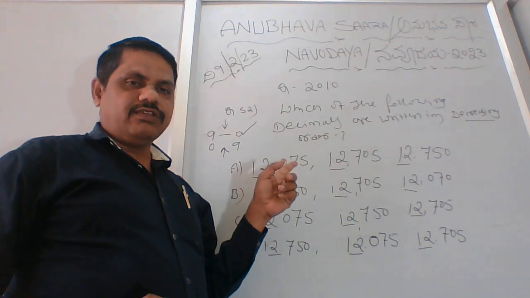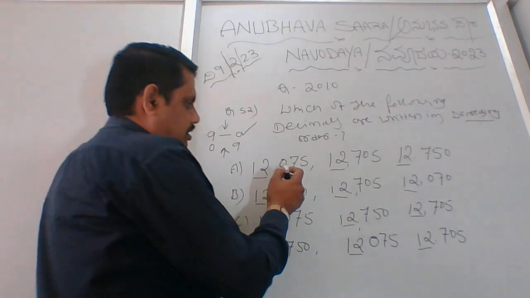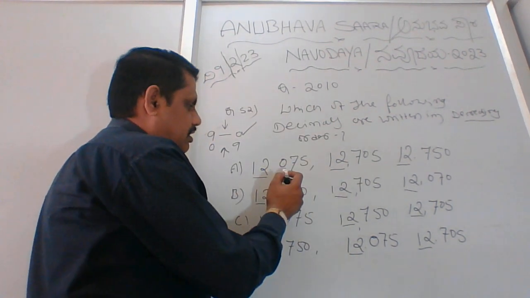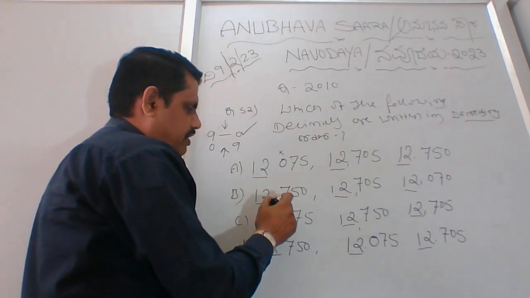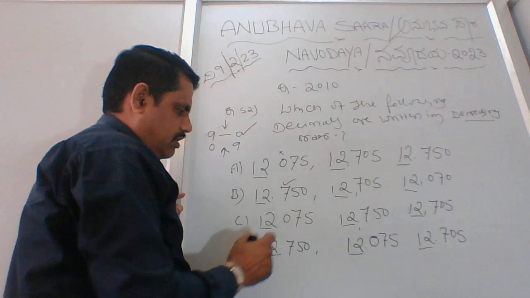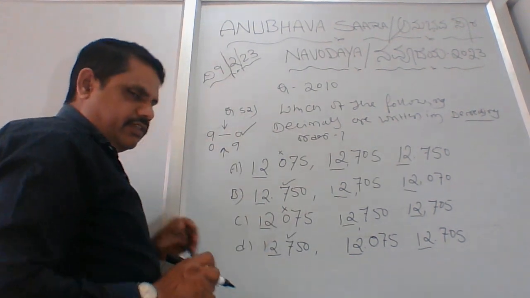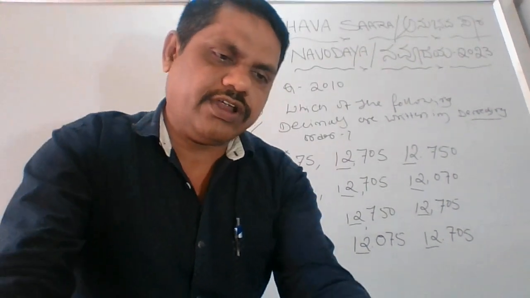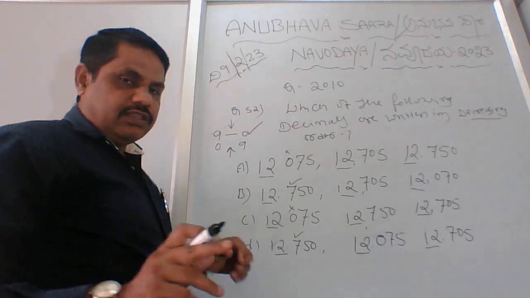We'll see which one is the highest here. In the second column, here is 0, no. Here is 7, okay. Here is 0, no. Here is 7, okay. See, here again they are making you get confused.